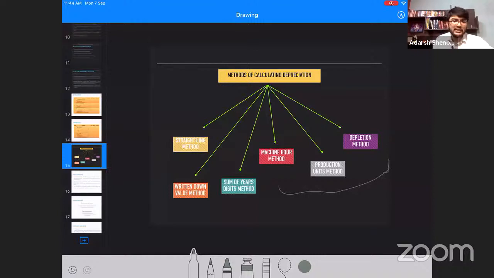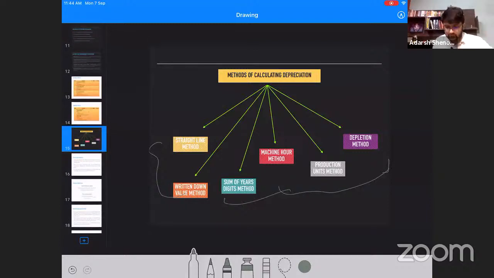And haven't been tested in the exam so far. Even sum of years digits method hasn't been tested so far. They are testing one of these methods only, straight line or WDV method. So consider these two methods as very important for your exams.